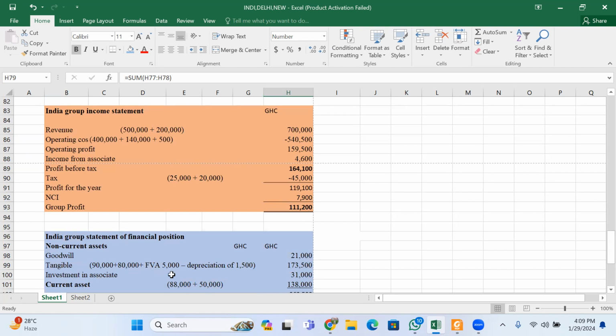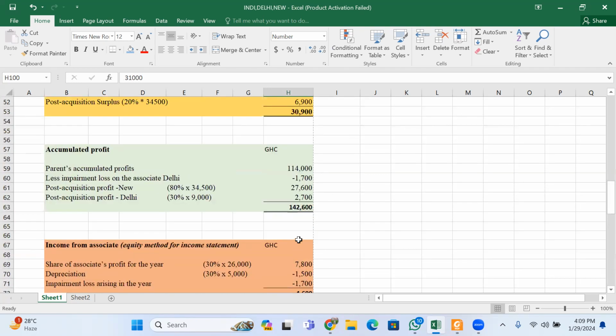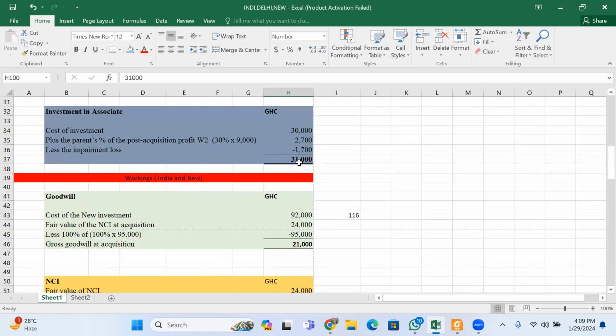Then tangible assets, your 90,000 plus 80 plus the fair value depreciation 5,000 minus 1,500. You get this one. Then investment in associates. We calculated the investment in associates to be 31,000.